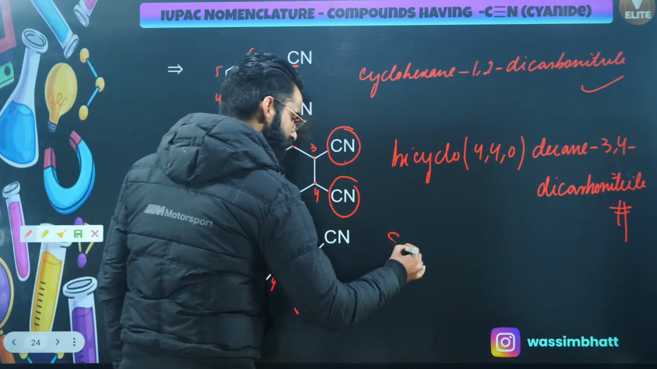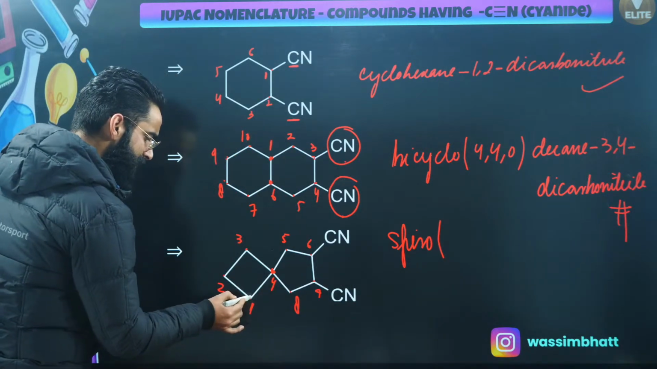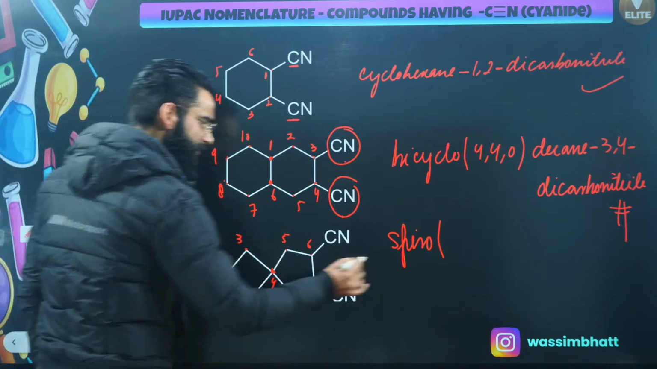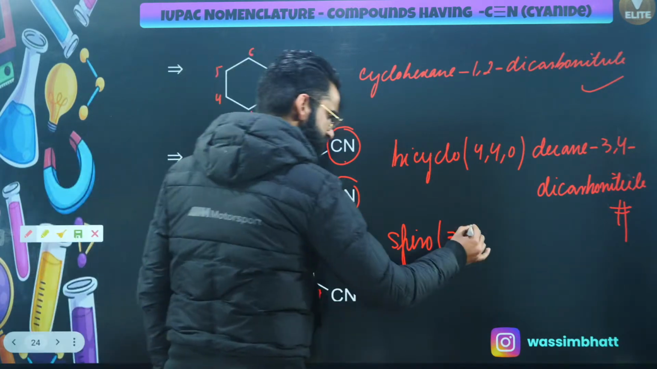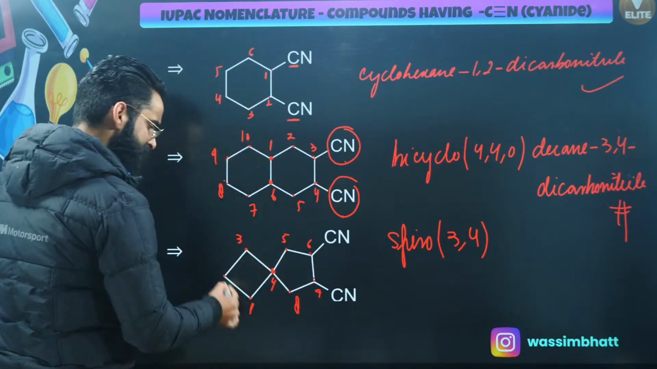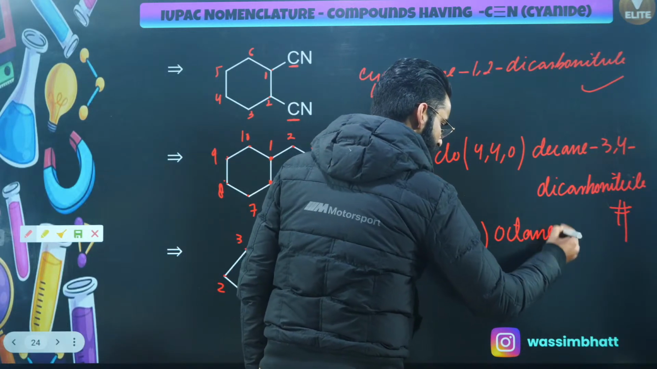So first thing, I'll be using the term spiro. How many carbon atoms in the lesser membered ring? 1, 2, 3 carbons, right? How many over here? 1, 2, 3, 4. How many total carbons in the main chain? 8 carbon atoms. So it's going to be oct. Everywhere there is a single bond, octane, right?